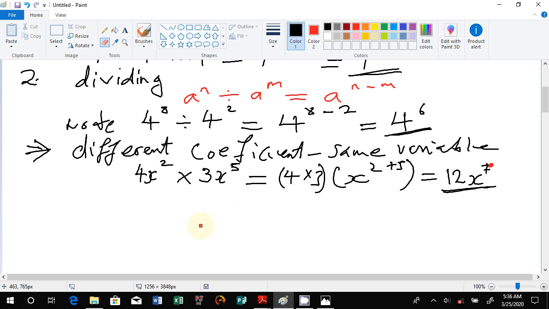Then the next thing we can look at is we go to the next step now. We want to look at squared powers, or rather having a power and then in brackets squared with another power, so a power to another power. I can put this one as number 3. Number 3, squared powers.